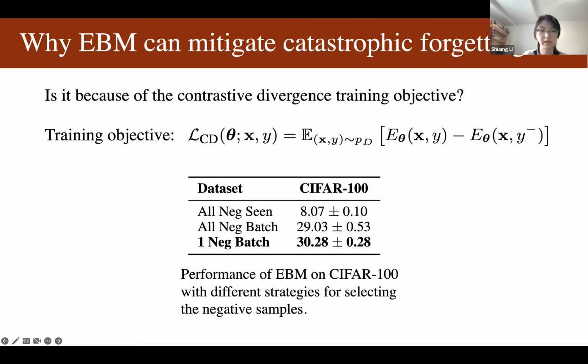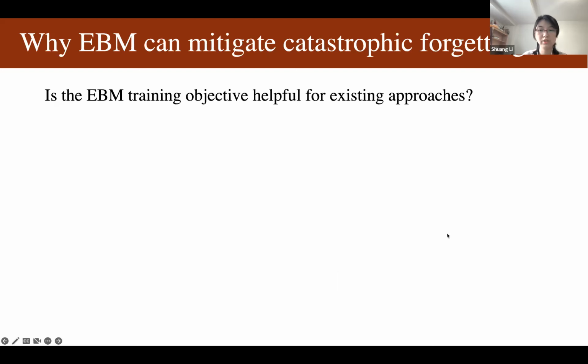In the first baseline, all negative seen, the negative classes are all the classes seen so far. The second baseline, all negative batch, uses all classes in the current batch as negative classes. And the last one is the proposed training objective, which only samples a single negative pair in the current training batch, and it achieves the best performance here. So the training objective is helpful for continual learning.